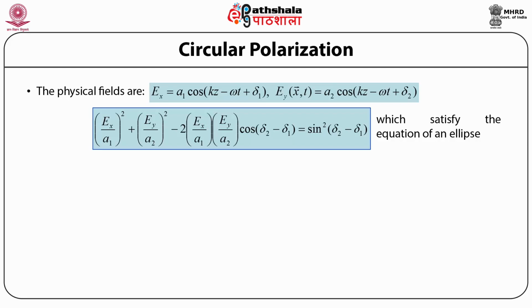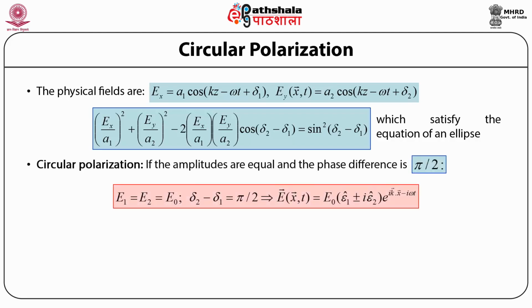Therefore, the polarization is referred to as elliptical polarization. However, we see that if the phase difference between the two electric field vectors, or the two linearly independent solutions of the electric fields, is pi by 2 and the amplitudes of the two fields are equal, then we can say that the electric field E subscript 1 is equal to electric field E subscript 2, which is equal to the electric field E subscript 0, or E naught.